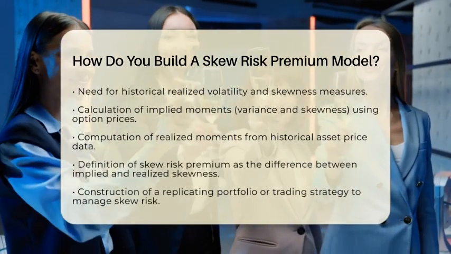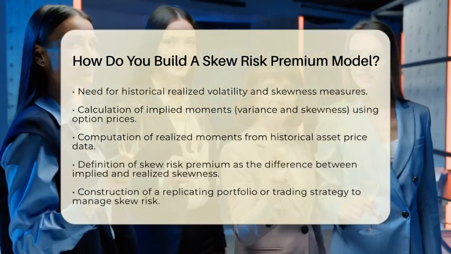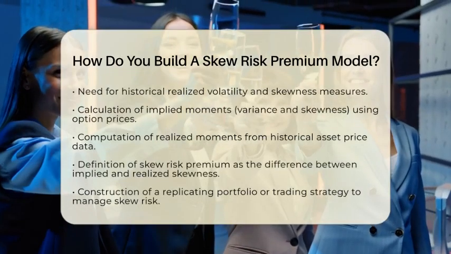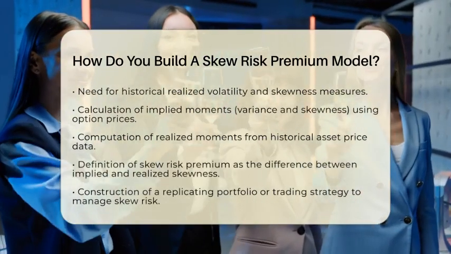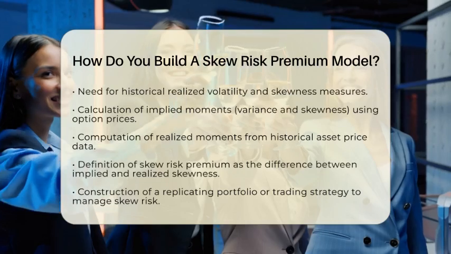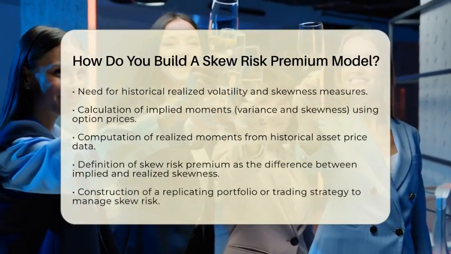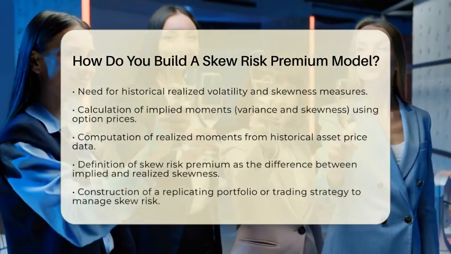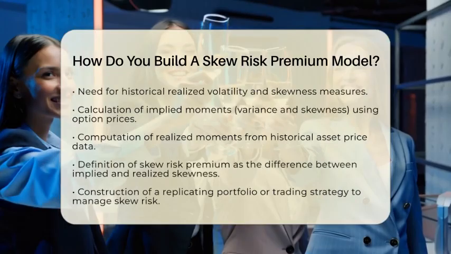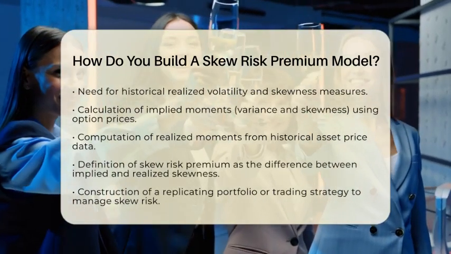Now, let's measure implied moments and realized moments. Calculate the implied moments of the return distribution, such as variance and skewness, using option prices. You can use moment swaps or replication strategies for this. Then, compute the realized moments from historical price data of the underlying asset. The skew risk premium is the difference between the implied skewness from options and the realized skewness from historical returns.